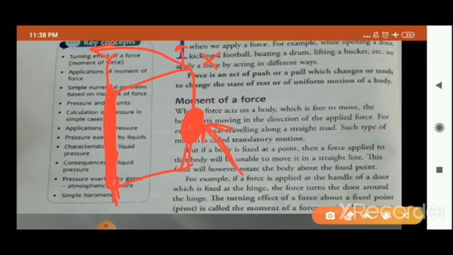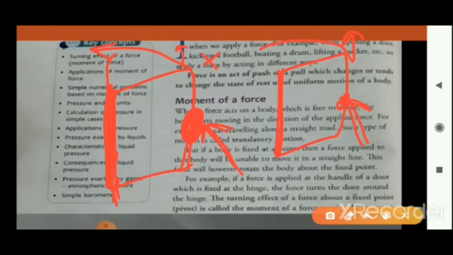If you apply the force on this handle, suppose this is your door, this is your hinge, the handle is here, and you are opening or closing your door, you are applying force here. So will this door move in a straight line? No. It gets rotated, or not? How does it open? By rotating. Yes or no, children? So this is known as your turning effect, because in this case the body is fixed at a point, and that fixed point is known as your pivot point or fixed point.